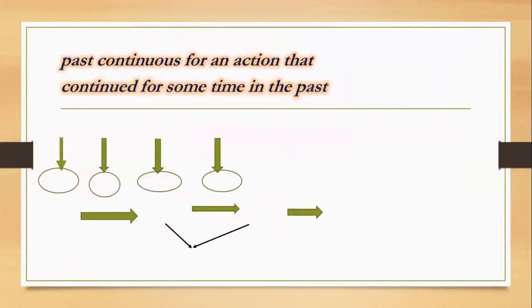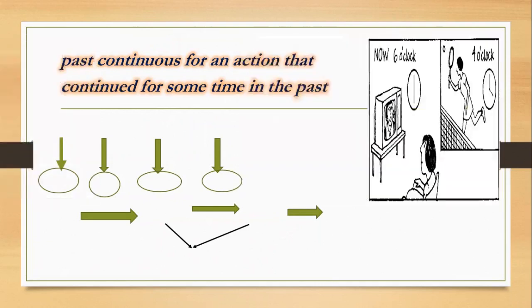The first step in my lesson, I am going to show you the uses of past continuous. We use past continuous for an action that continued for some time in the past. What do you mean by this? Let's start with this picture. Look at the girl. Now, what is she doing? Now, it is 6 o'clock and she is at home. Okay, she is watching TV. But at 4 o'clock, what was she doing? She was out and she was playing tennis. Again, now she is watching TV, but at 4 o'clock, she was playing tennis.